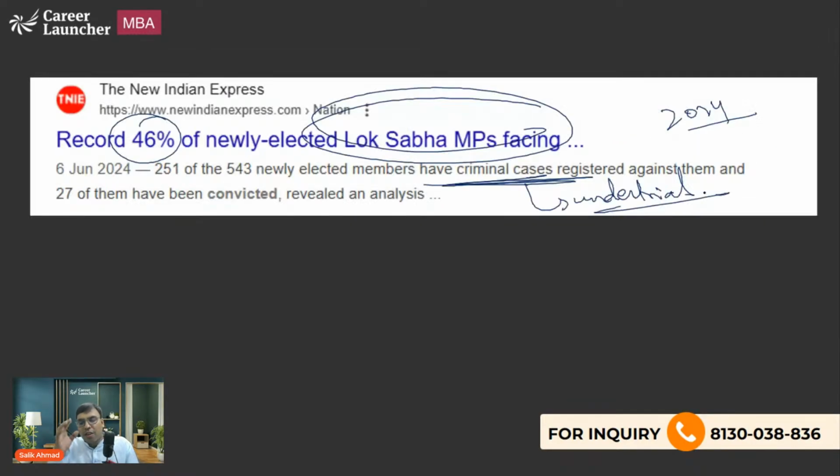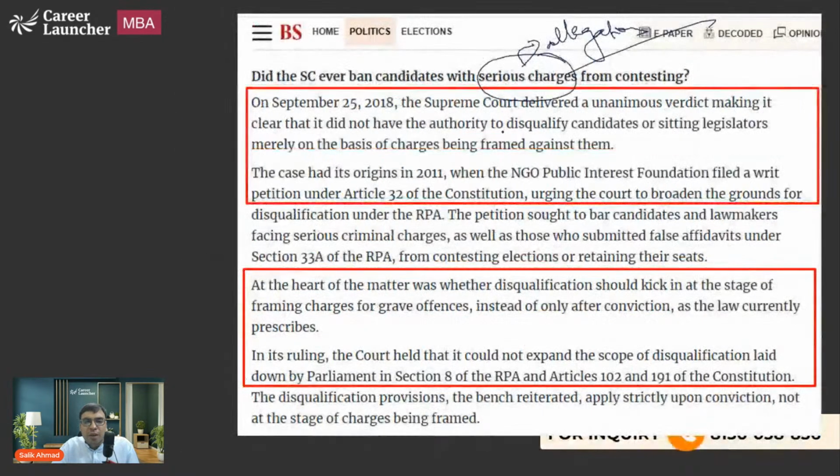So of course there should be some provision for removing those people who are yet to be found guilty but face serious charges. There have been a lot of petitions in the Supreme Court that such candidates should be barred, even before being proven guilty.